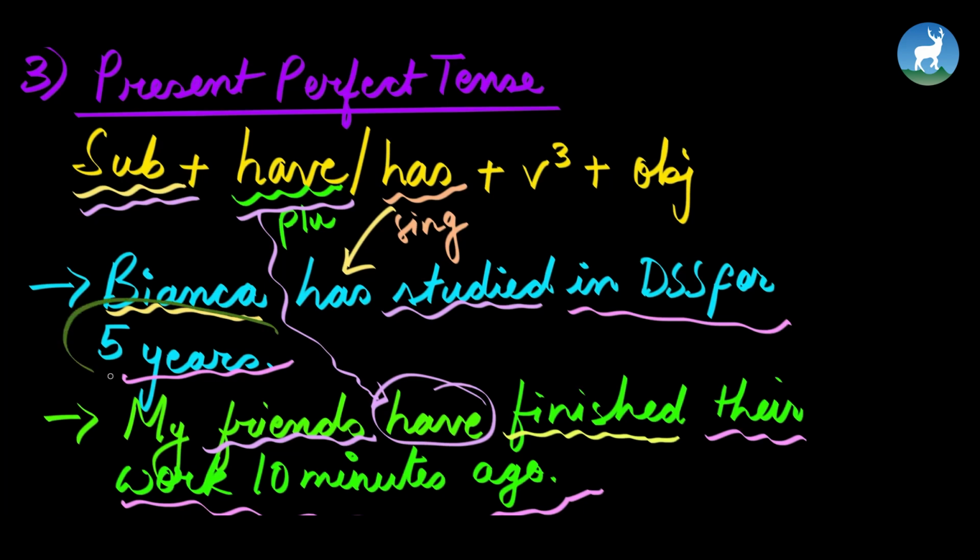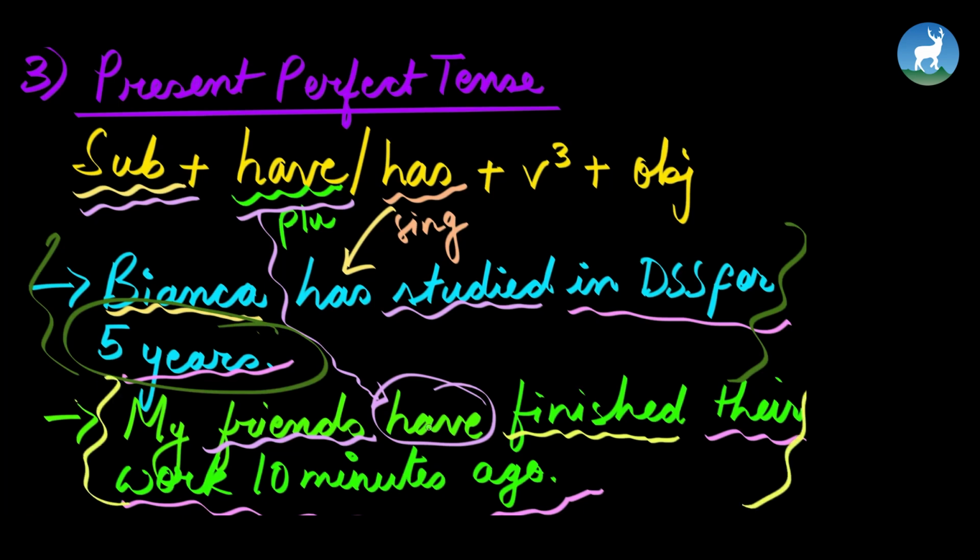So, 5 years ago in the past, it's a specific time, and this information still remains relevant in the present. So, present perfect tense. Okay? Similarly, my friends have finished their work 10 minutes ago. So here, the action finishing 10 minutes ago in the past is now relevant here in the present.